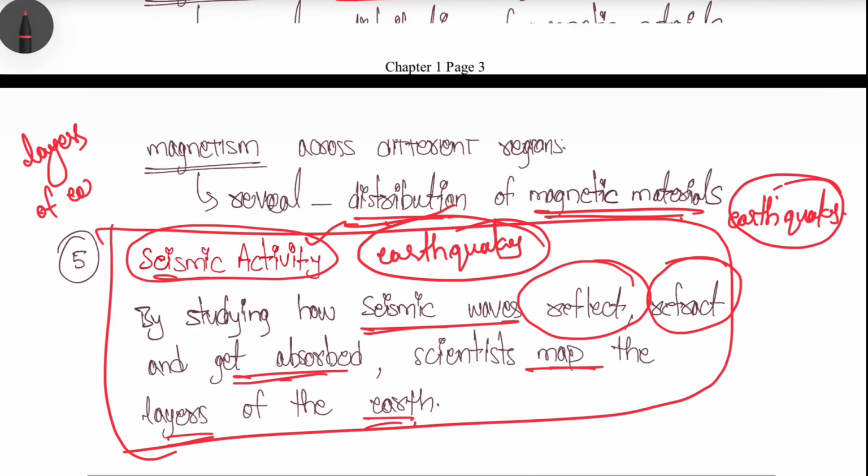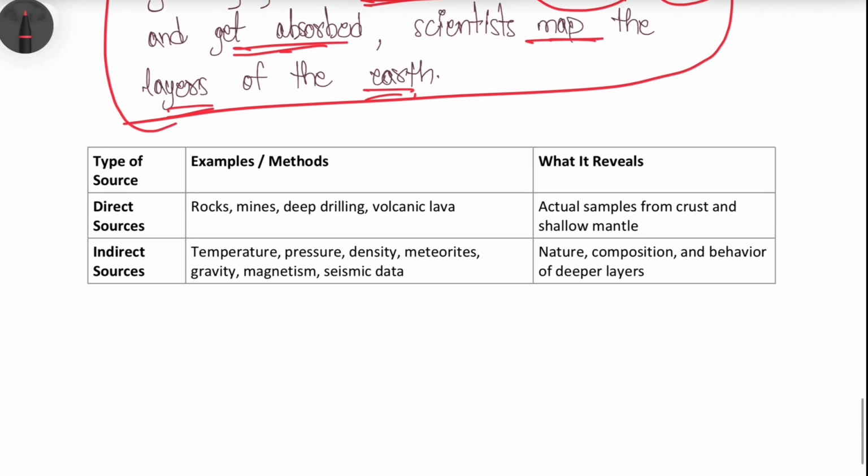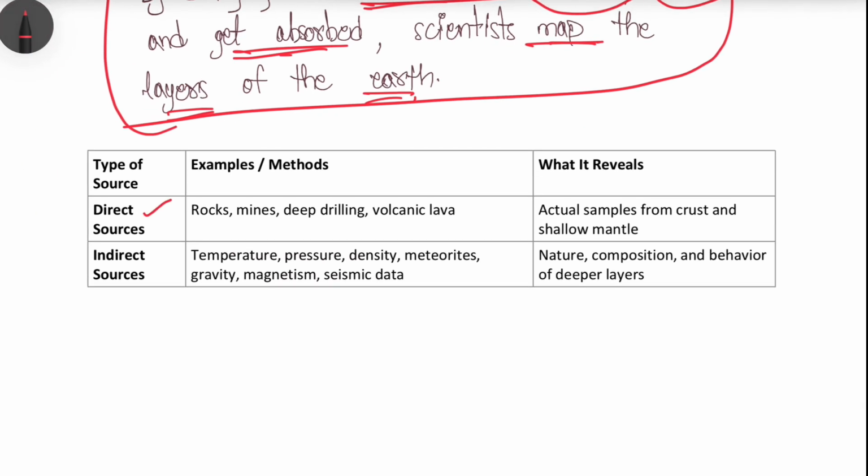So till now we have studied the direct sources and indirect sources that help in understanding the structure of the earth. Rocks, mines, deep drilling, volcanic lava, all these are the direct sources, right? Actual samples from the crust and the mantle region.